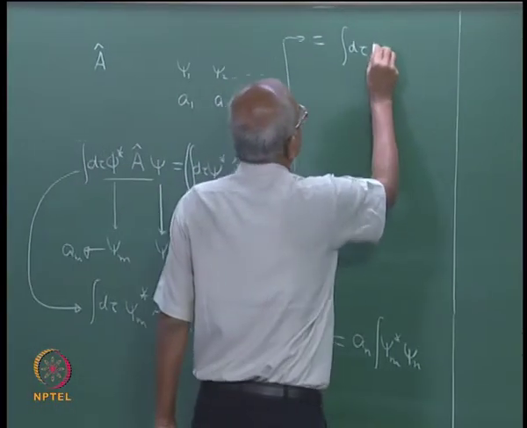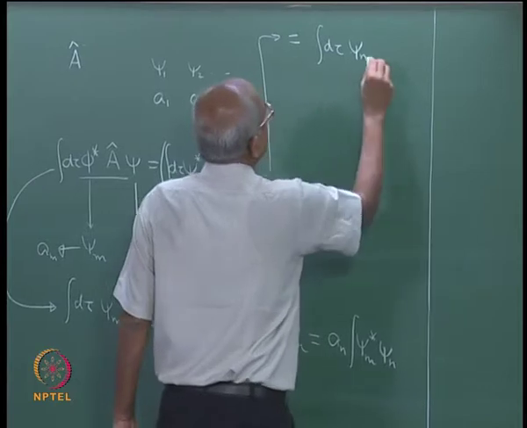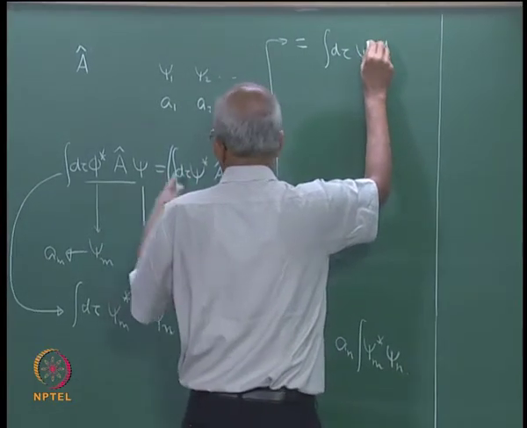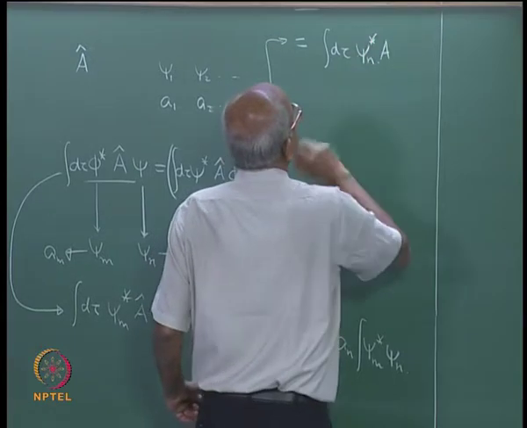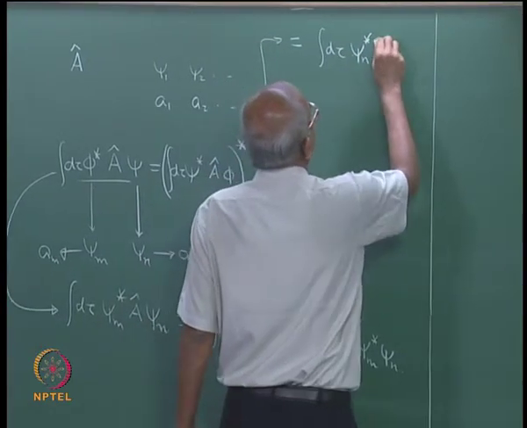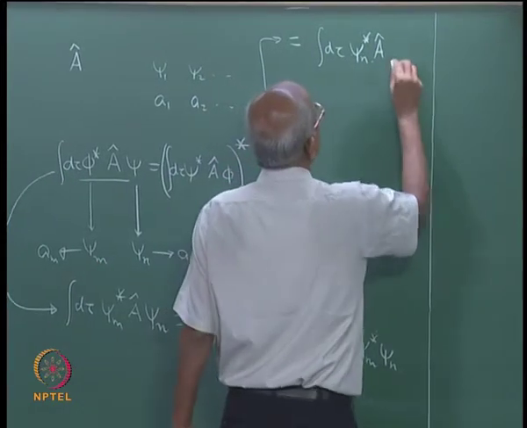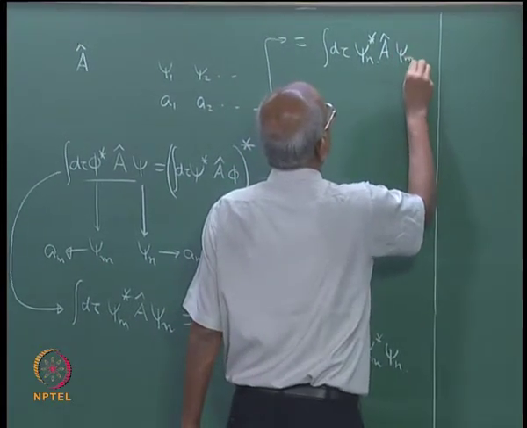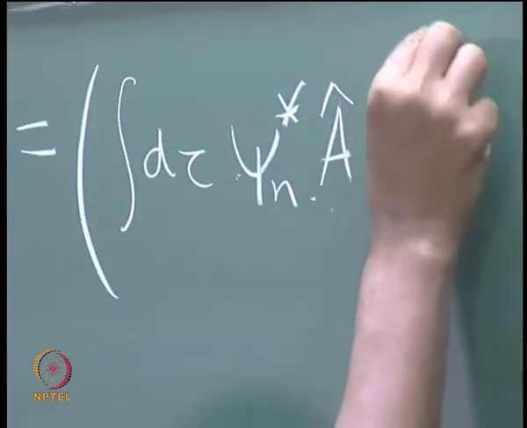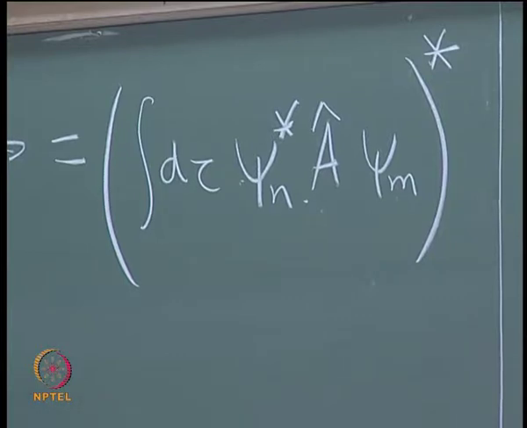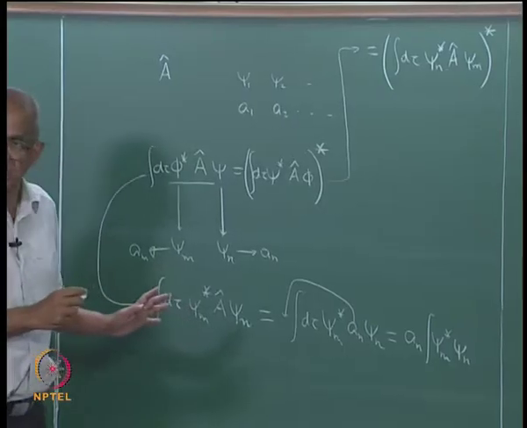So, I will have psi n star inside, then I will have A operating upon the phi, which is identified with the psi m. So, I will have psi m, and then of course, the whole thing after evaluation I have to take the complex conjugate, correct.